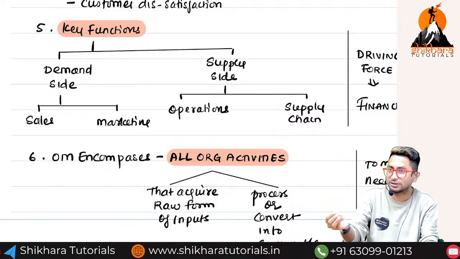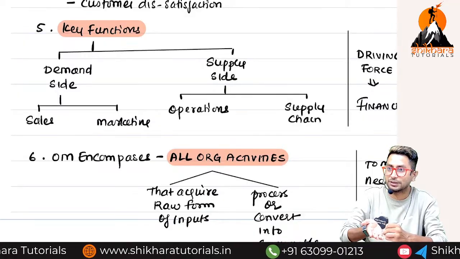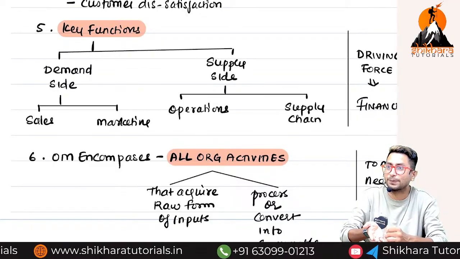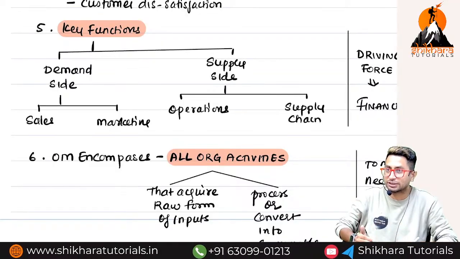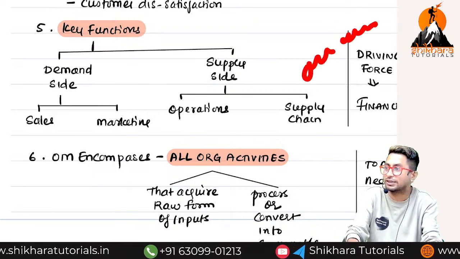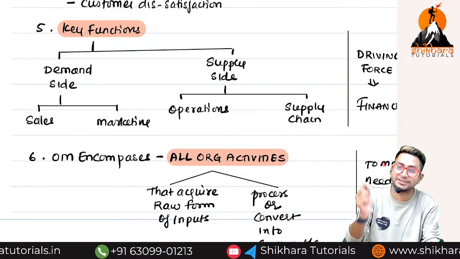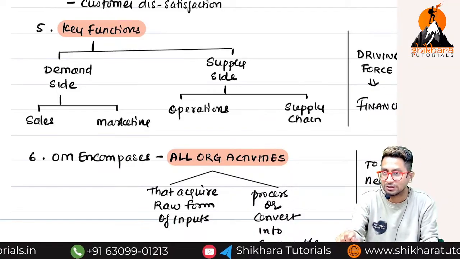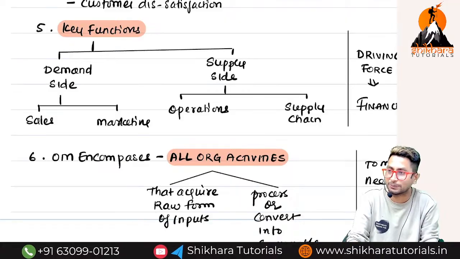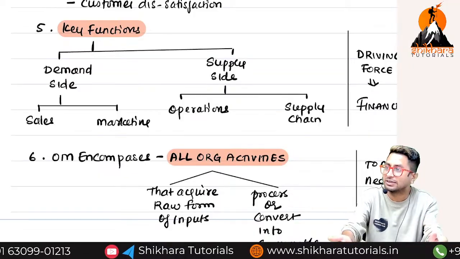For example, when you order something on Swiggy, you get a notification, right? Your order has been accepted. We are waiting for the restaurant to confirm your order. The restaurant started preparing your food. Like that, multiple notifications will come. Finally, the final notification will come: order successfully delivered. This entire process is called what? Supply chain. Supply chain starts when the order is received. And when does the supply chain end? When the order is delivered. So what is the starting point of a supply chain? Receiving an order. And what is the ending point? Delivering the order. Simple.